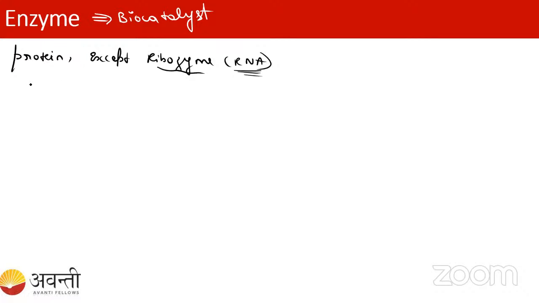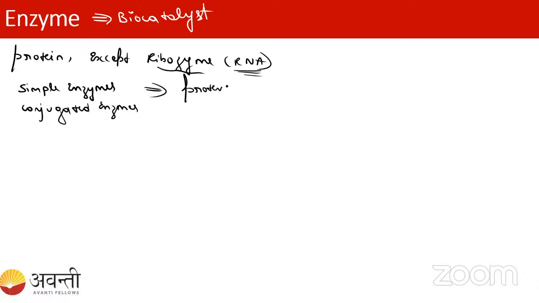So when we are talking about enzymes, there are simple enzymes and conjugated enzymes. Simple enzyme, the name itself tells that it is very simple. It is made up of only protein. When we are talking about conjugated, something is attached to it, something helps that enzyme perform its function.